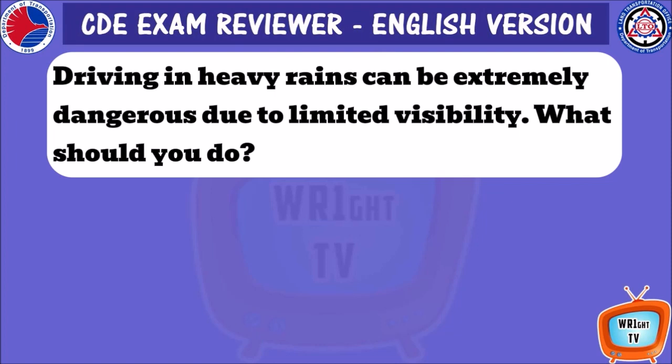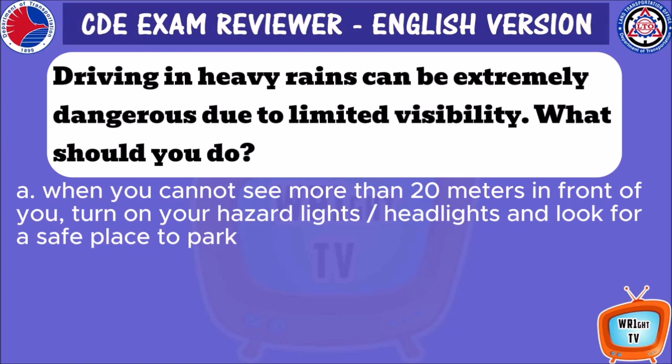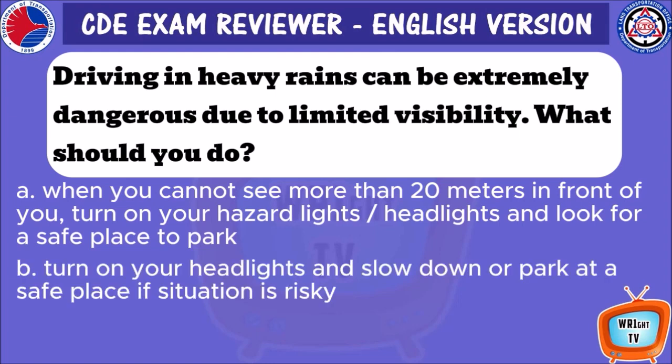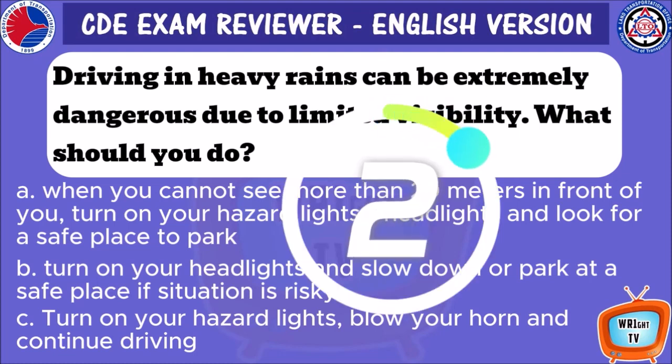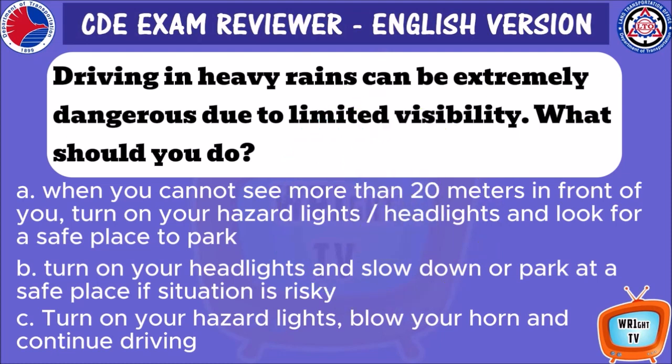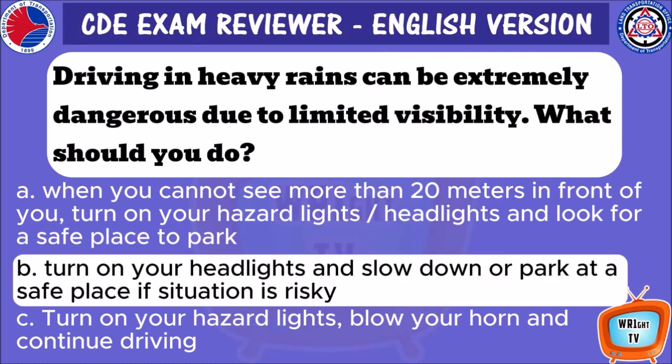Driving in heavy rains can be extremely dangerous due to limited visibility. What should you do? A. When you cannot see more than 20 meters in front of you, turn on your hazard lights, headlights and look for a safe place to park. B. Turn on your headlights and slow down or park at a safe place if situation is risky. C. Turn on your hazard lights, blow your horn and continue driving. B. Turn on your headlights and slow down or park at a safe place if situation is risky.